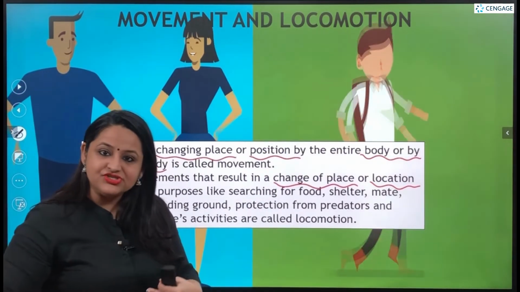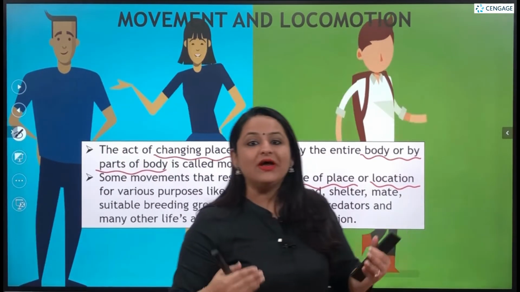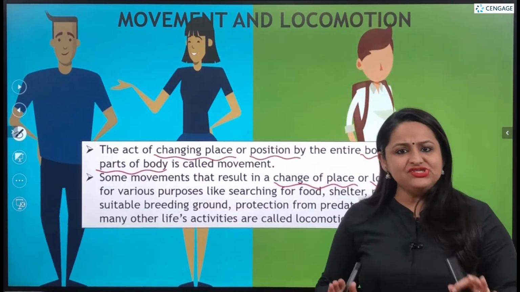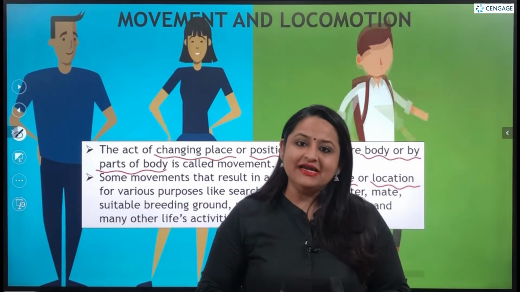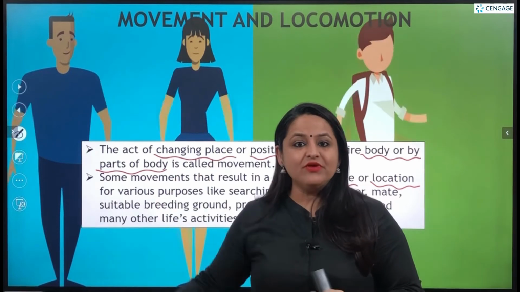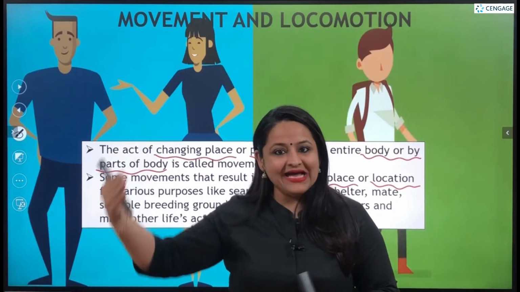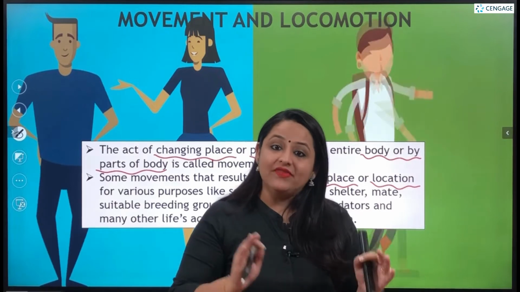So now I am changing my locus. See, I am moving from one place to another. This is known as locomotion. And generally we term it that if I am standing at one particular place and I am just moving my body parts, like my lips to speak or my hands to show this type of gesture, that is known as movement specifically.